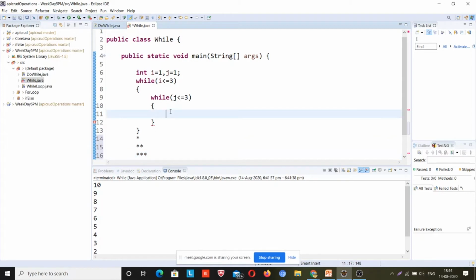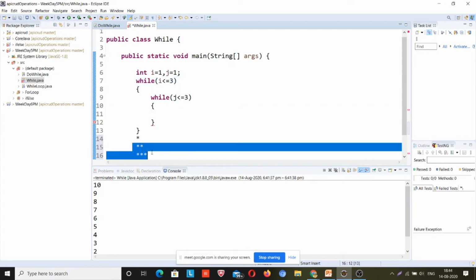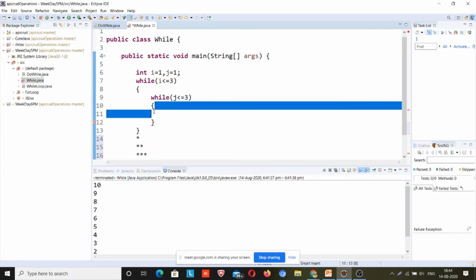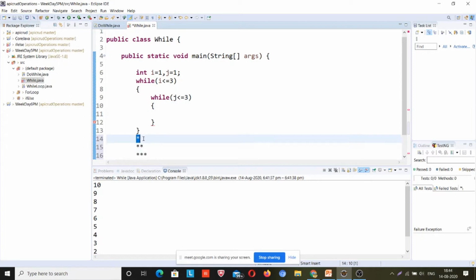And after that, I have to increment both i and j so that they can print it, right? So what logic should be written? First, see carefully. In the first row, star was printed 1 time. In the second row, star was printed 2 times. In the third row, star was printed 3 times. So if the row number was 3, then the star was printed 3 times. If the row number was 2, then star was printed 2 times. So I have to make the printing part be done as per the row number.